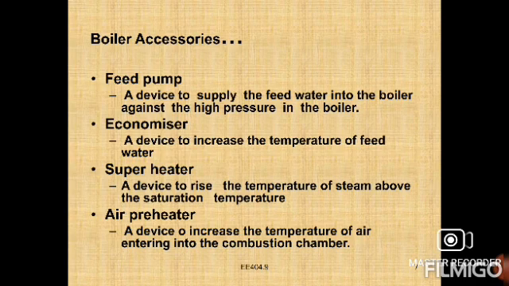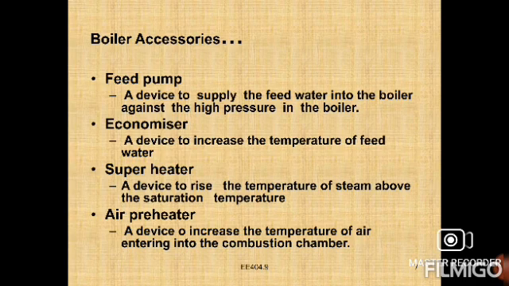While supplying water at room temperature, with the economizer we need to increase the temperature of the water and supply it to the boiler. So what is the main reason to heat the water further? We are already boiling water inside the boiler, right? That is the main thing.